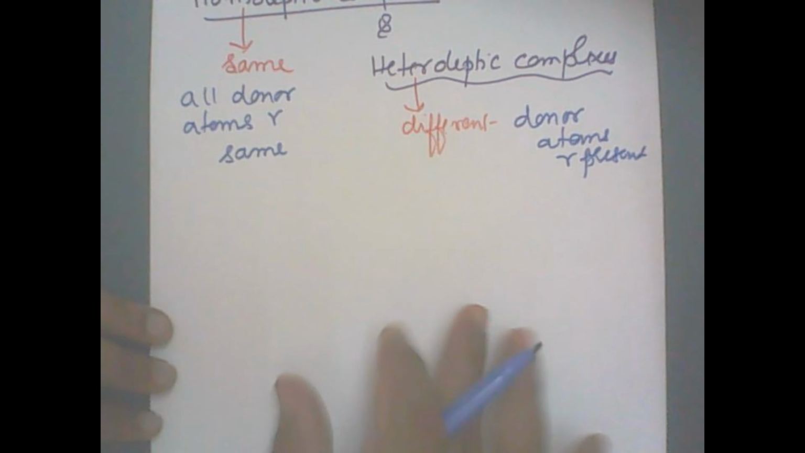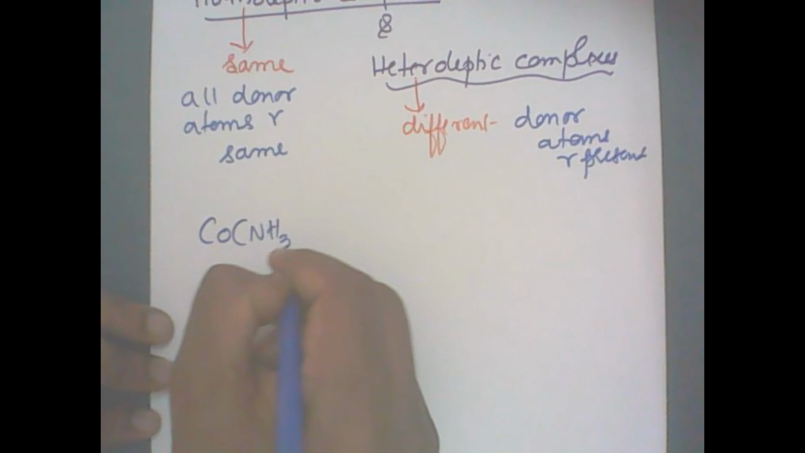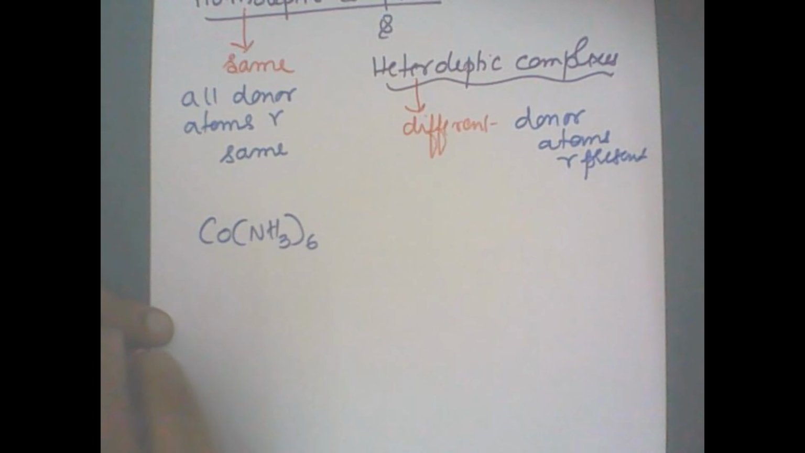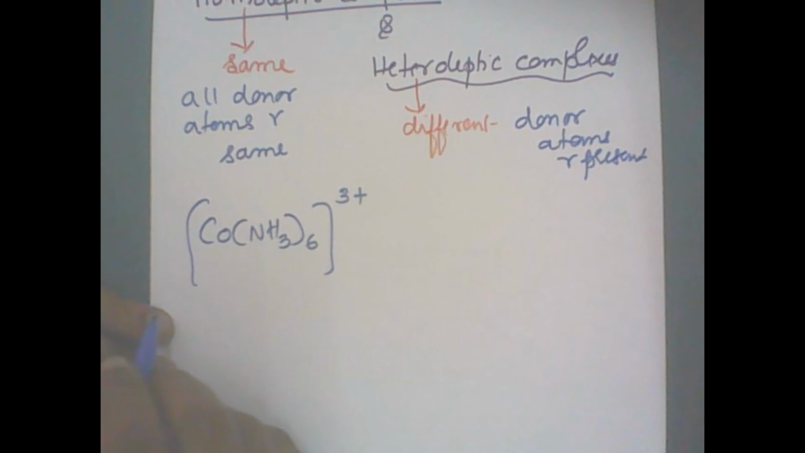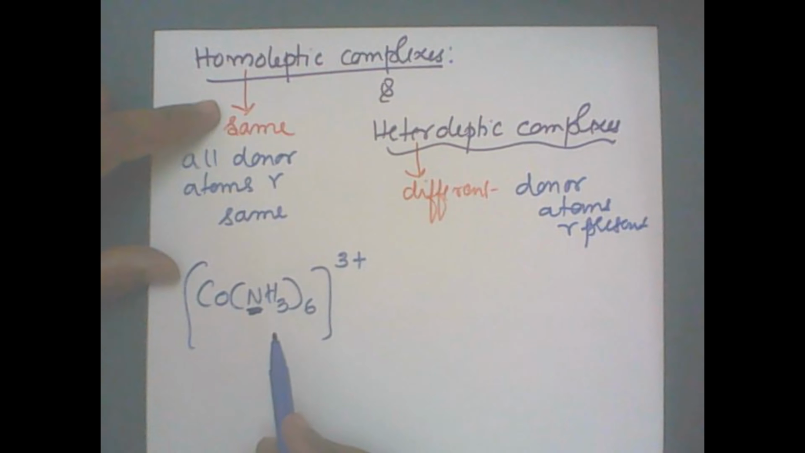Let me take the example: Co(NH3)6, altogether six unidentate ligands, with a total charge of +3. Now see here, there are six ammine ligands, and all the donor atoms are the same, nitrogen. Only one type of ligand is present. Such a type of complex is called a homoleptic complex.